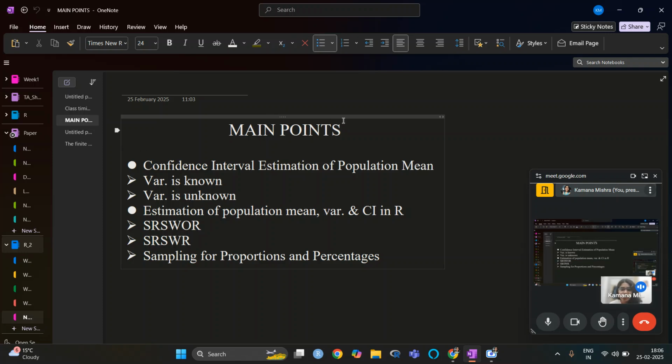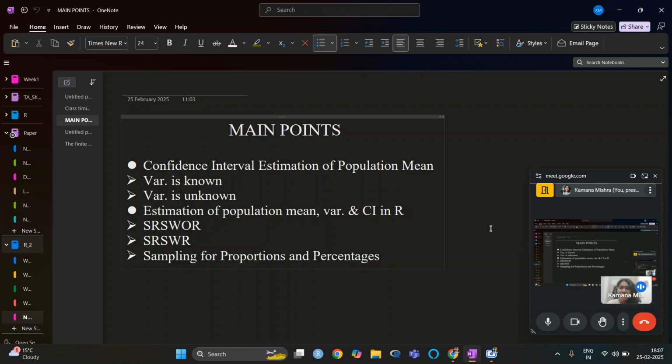So moving to what we are going to do in today's class. First we will, as always, revise. The main points for today's class: we will go through the confidence interval estimation of population mean, then we will see what the cases for it are.